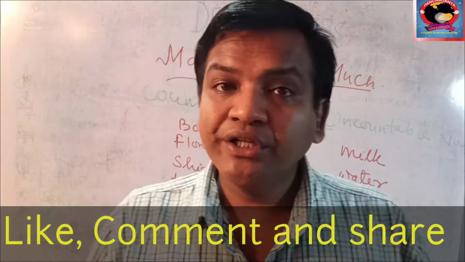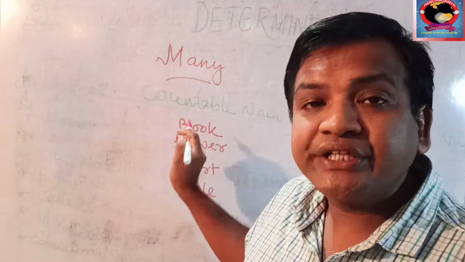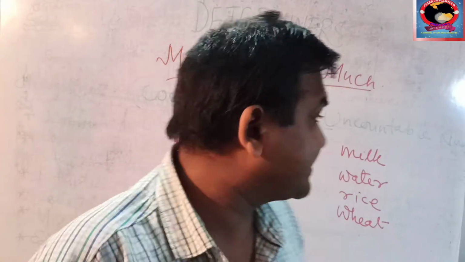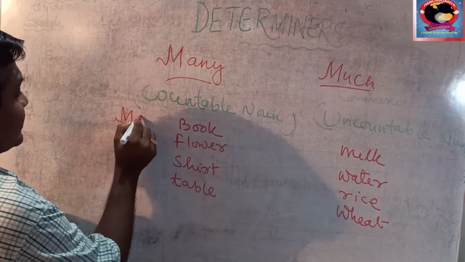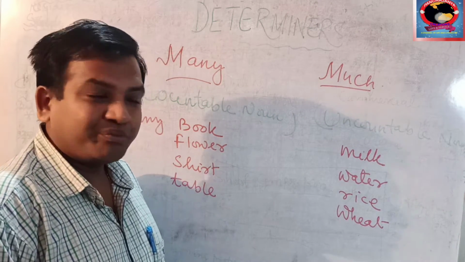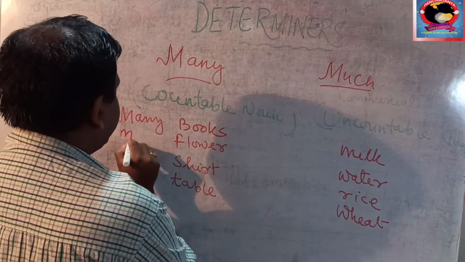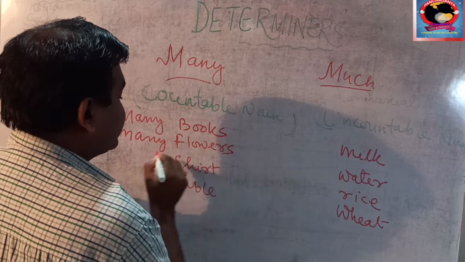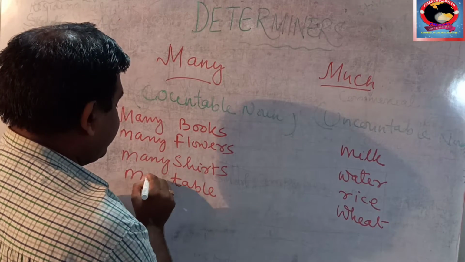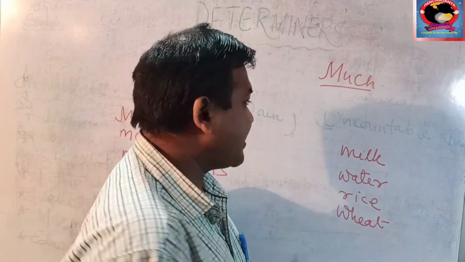Now if we use this determiner with the countable nouns, that will be befitting. How? Suppose, many book? No, because many is plural. So many books, many flowers, many shirts, many tables.